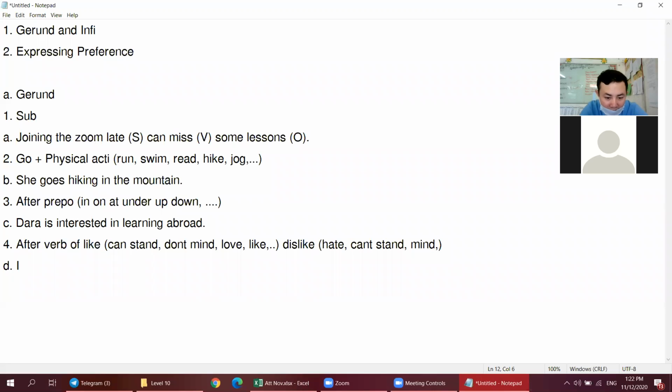Example, I had playing game. See, I had playing game. So here, had, and then we need to add a gerund, playing, right?